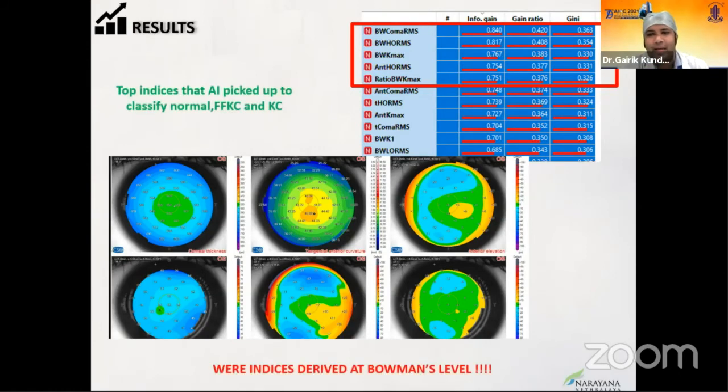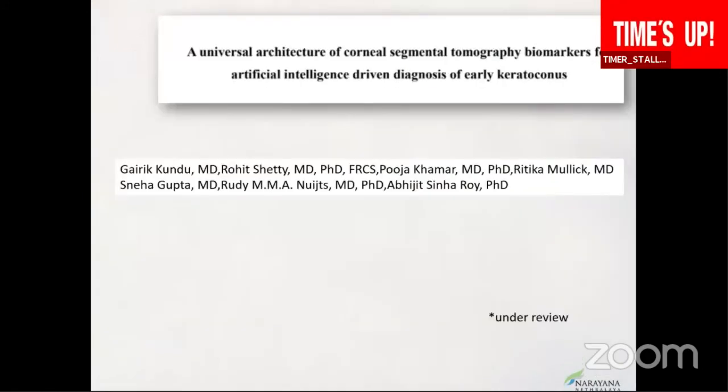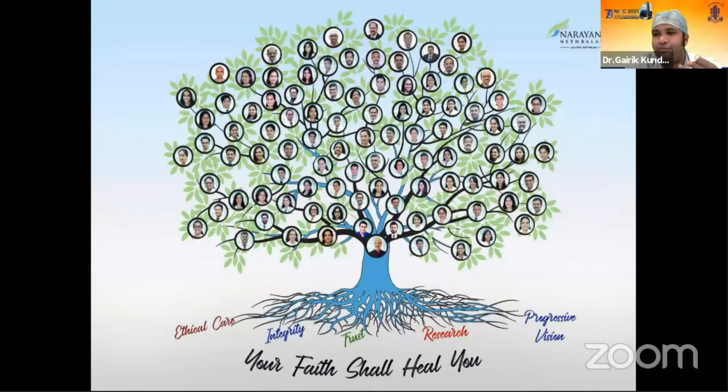So AI has obviously changed the way we look at this. Again, this is a paper which is under review. And there are various aspects of AI, whether you're looking at topography, demographics, or biomechanics. The final revolution would be trying to integrate all of this. Thank you for the chance, and thank you for the patient listening.